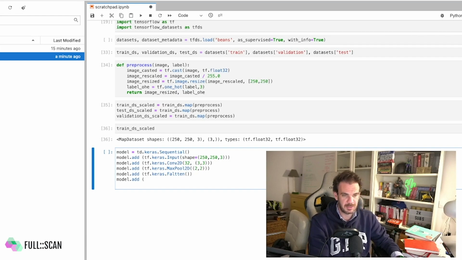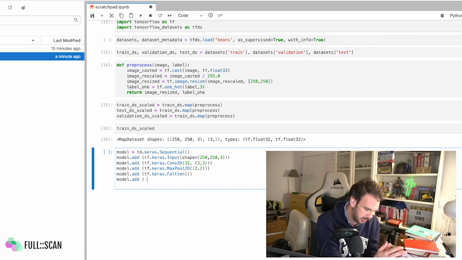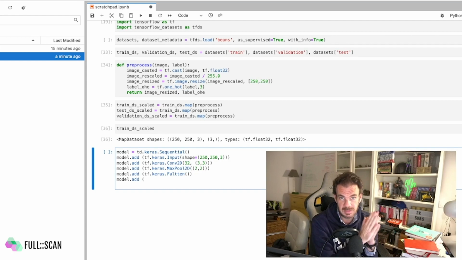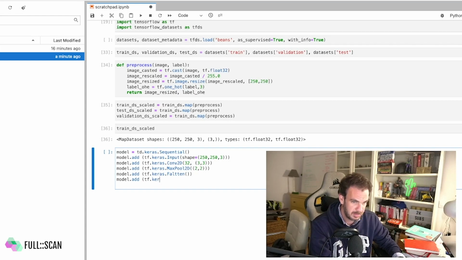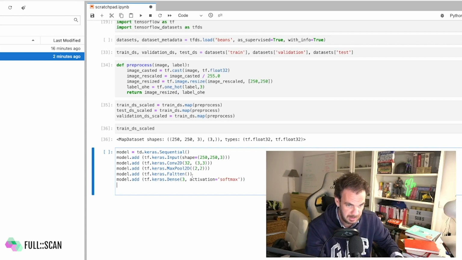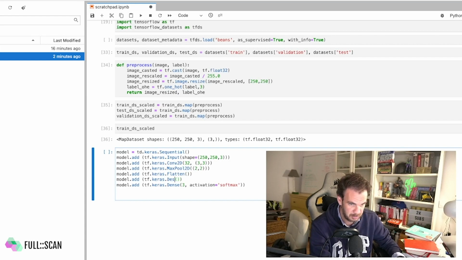And that's one of the things that now you should know. We're working with a multi-class image classification problem, so what is the head that I need to put? This is advanced. How many neurons? 3, because I have 3 different outputs. Which activation function? Softmax, right? So actually let's add also a dense layer here to build the classifier.